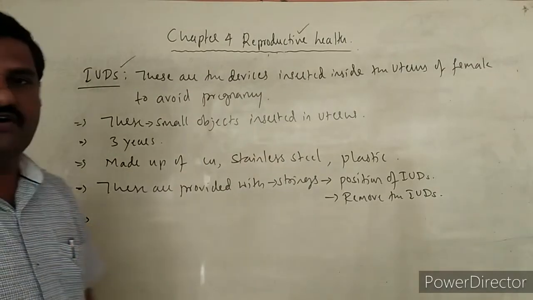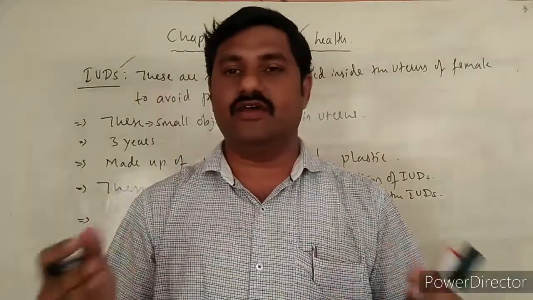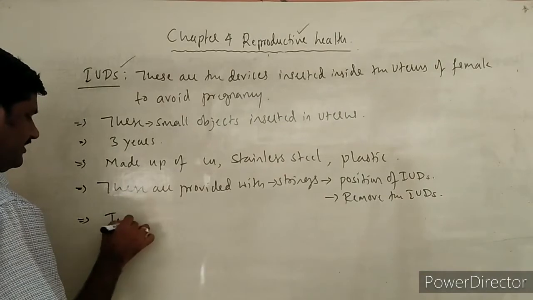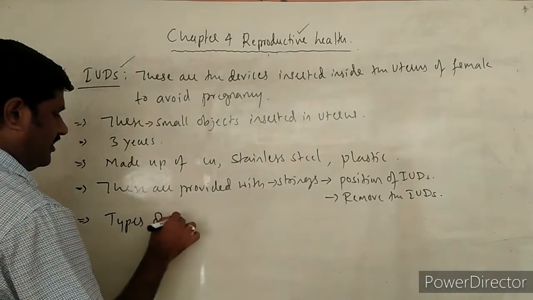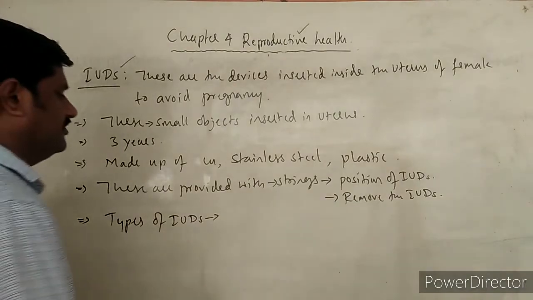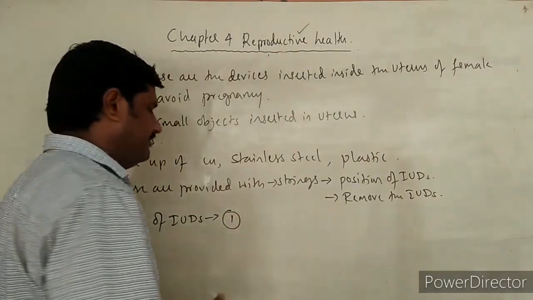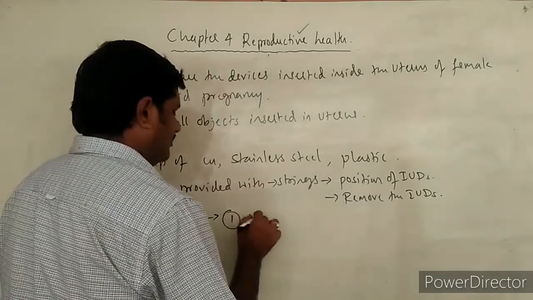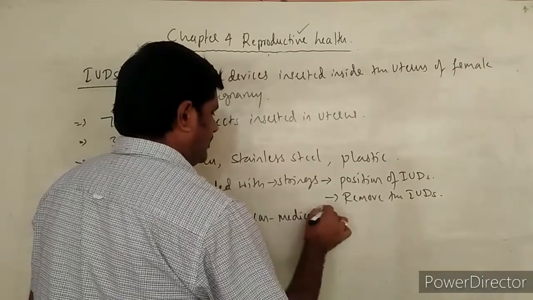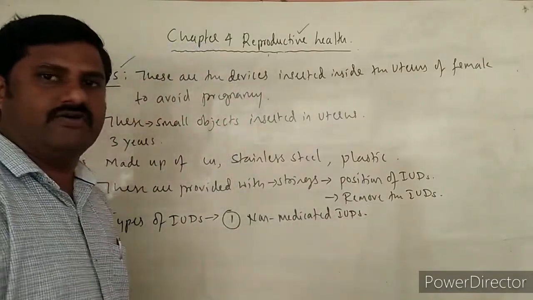And such kind of IUDs are of different kinds. What are the types of IUDs? So let us see here. The first one, nowadays available, is non-medicated IUDs.